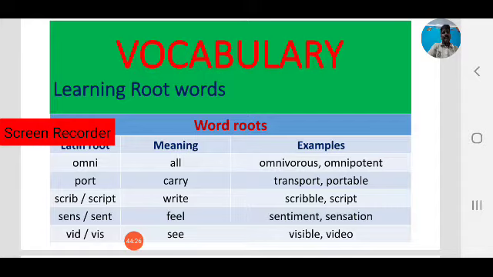Next, the Latin root omni. Omni means all. Omnivorous, omnipotent. By learning the root word omni, we can find many other new words in English. Omnivorous means an animal which eats everything, not only vegetarian or non-vegetarian, but everything. That is omnivorous.